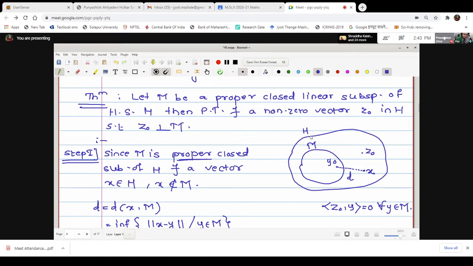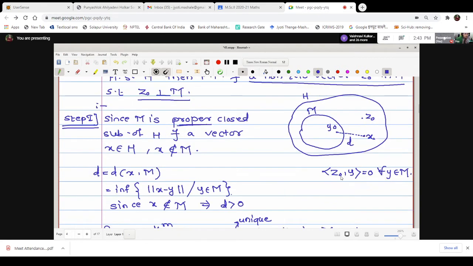X is in H, Y0 is in M, which means it is in H. Thus, the linear combination of X and Y0 must be in H itself, which we are calling Z0. Therefore, half the part we have covered. We have found a non-zero vector Z0 in H. What remains to be done is to show that Z0 is orthogonal to M.